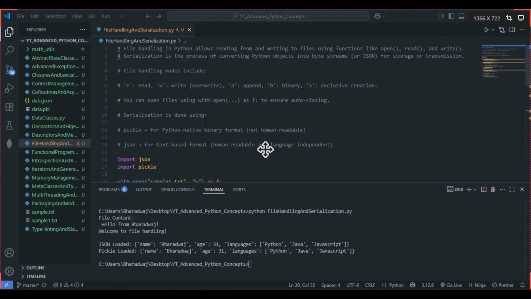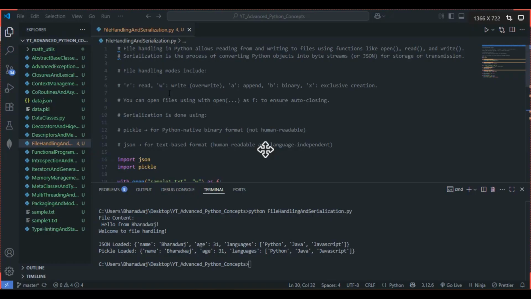So here, file handling in Python basically allows reading and writing to files using functions like open, read, and write. And what about serialization? Serialization is the process of converting Python objects into byte streams, or we can go with JSON as well, right? For storage or transmission. So let's discuss some important points here.